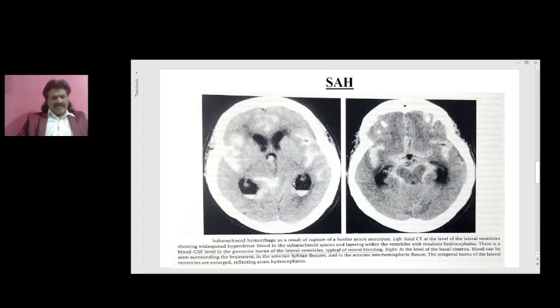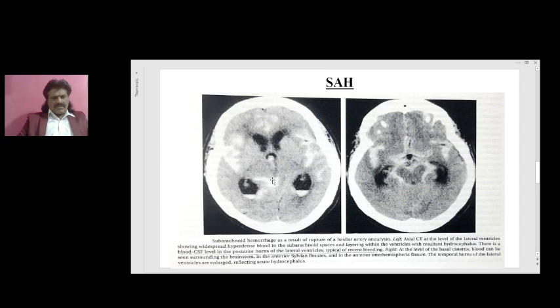The blood appears white, so you can see the hyperdense blood mixed with the CSF. This is the CSF, black, and this is the blood, which is white in color, showing widespread hyperdense blood in the subarachnoid spaces and layering within the ventricles with resultant hydrocephalus.